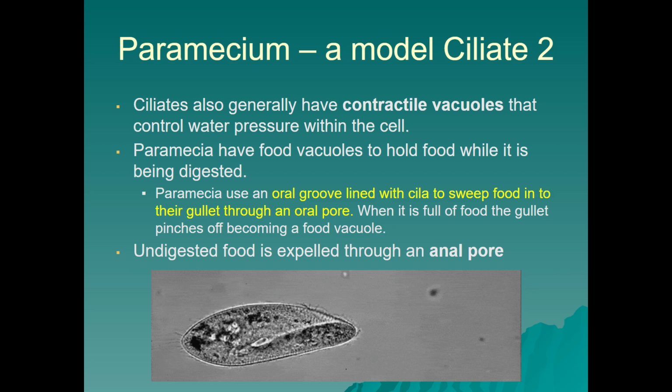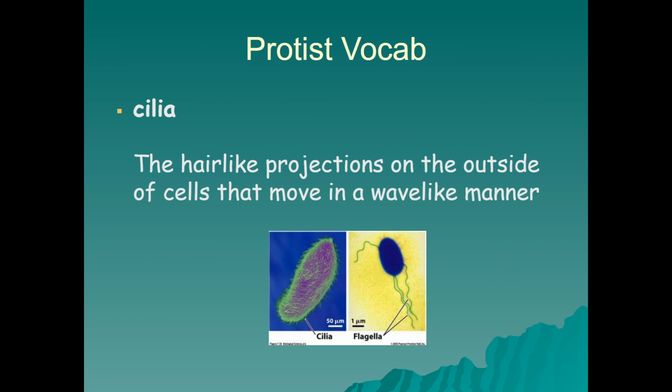This groove is called a gullet, and it ends in an oral pore, and that pore will fill with food, and that will be when the gullet pinches off to become a complete food vacuole. Any undigested food would be expelled through an anal pore.